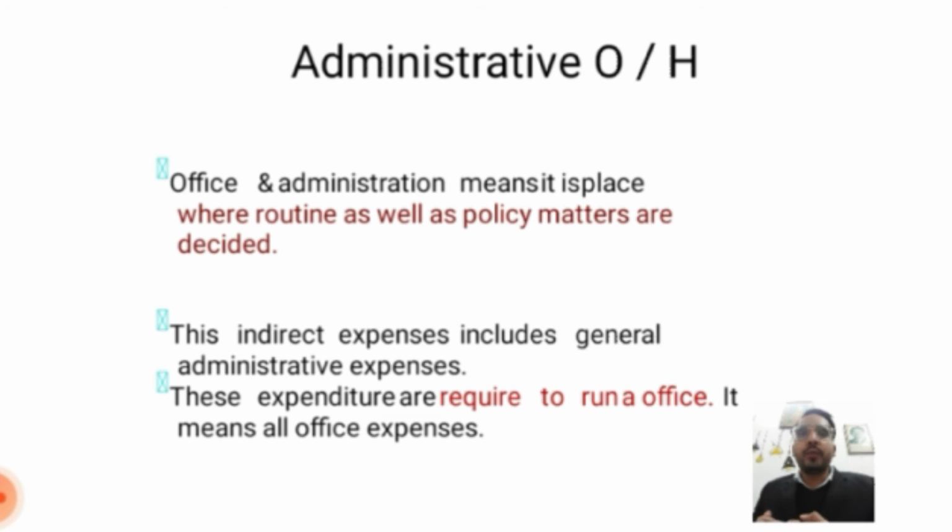Administrative overhead: the office and administration is the place where routine as well as policy matters are decided. These indirect expenses include general administrative expenses. These are expenditures required to run an office. It means all office expenses.